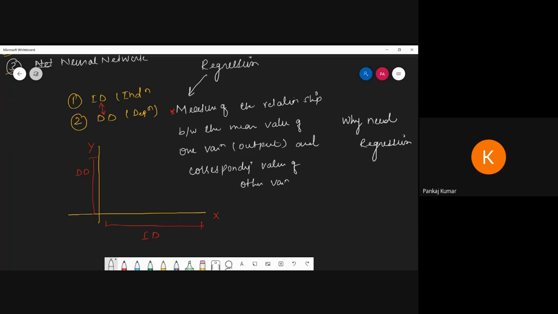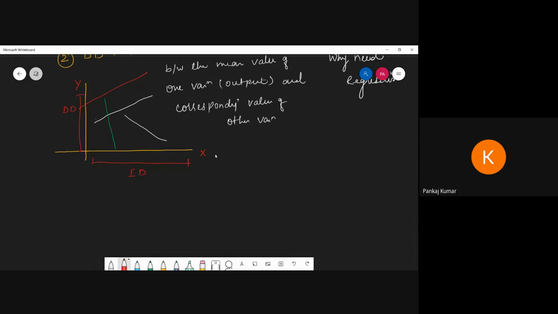Now we have to find out the relationship. The relationship may be like this, or like this. Because it is a reliable method to identify.